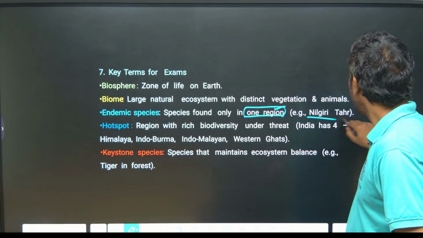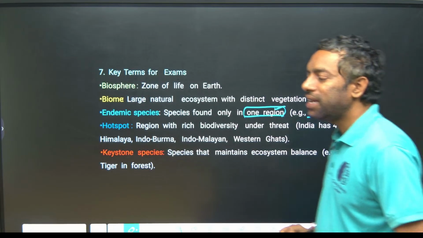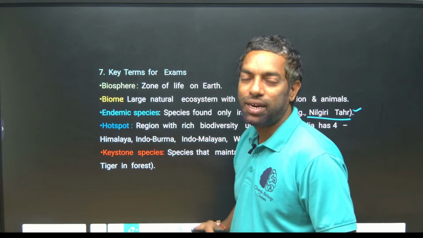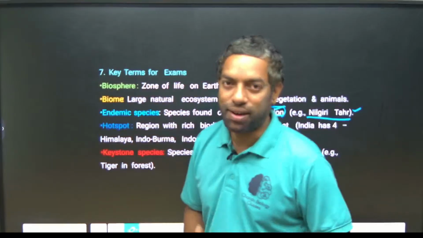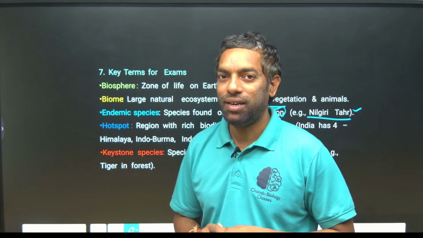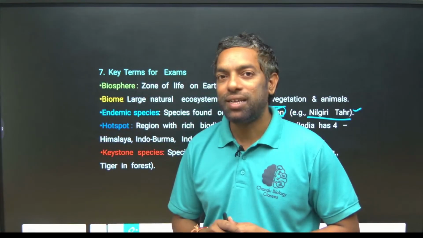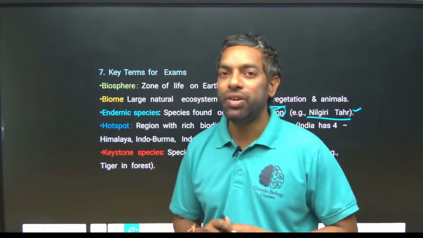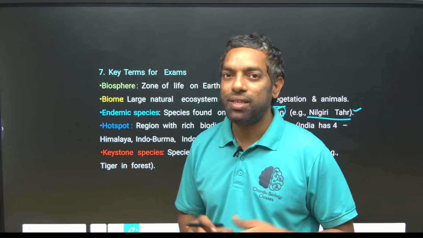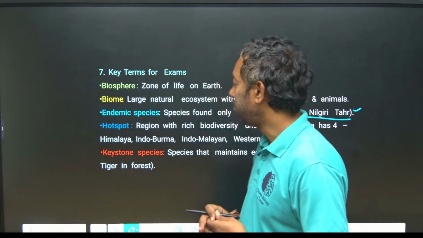Example, the Nilgiri tahr. The Nilgiri tahr is an animal located only in one particular place. It can only be habituated in that area. This is an endemic species.